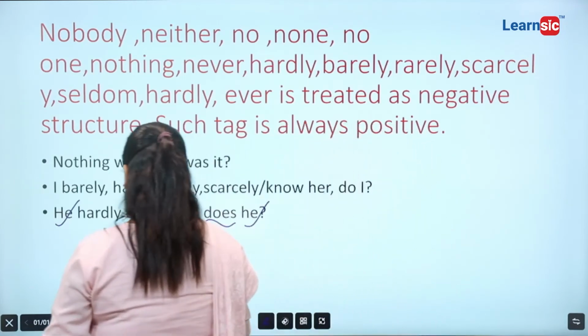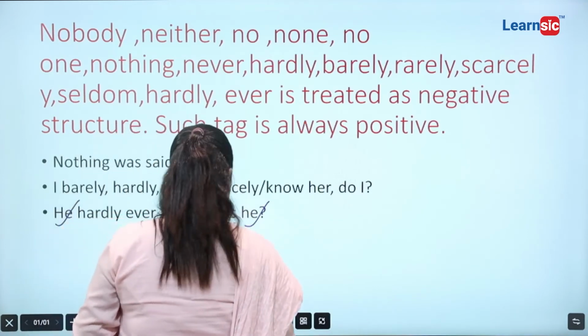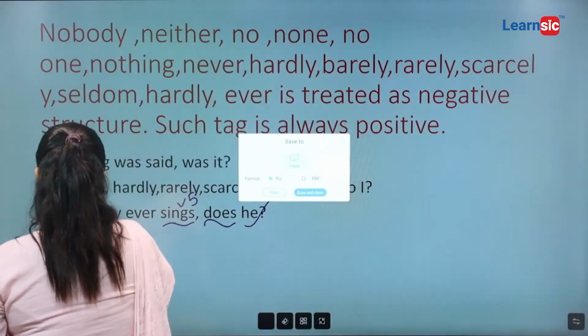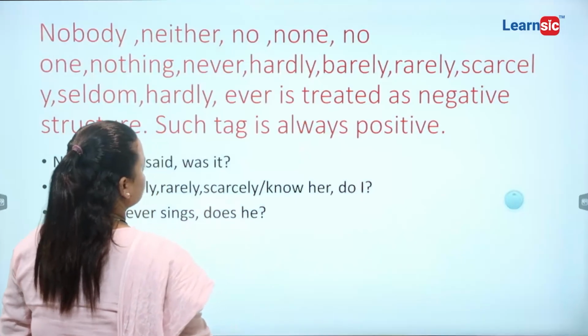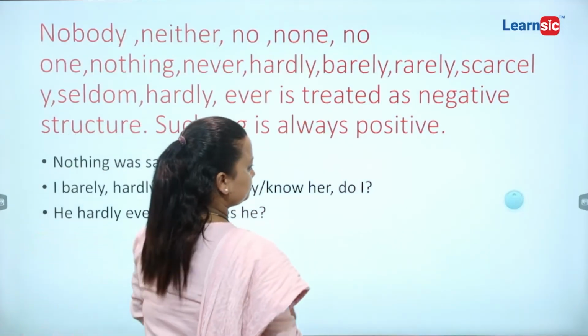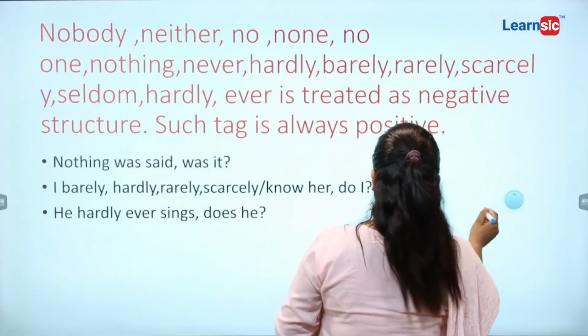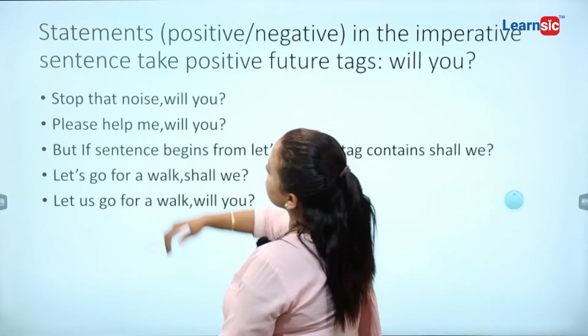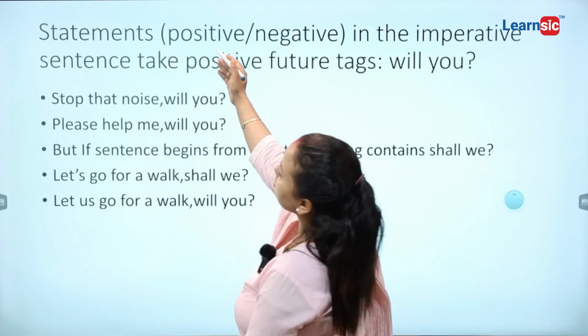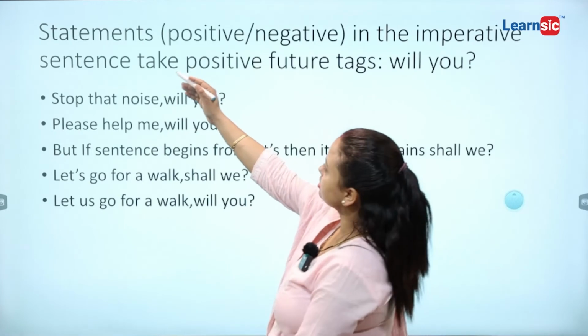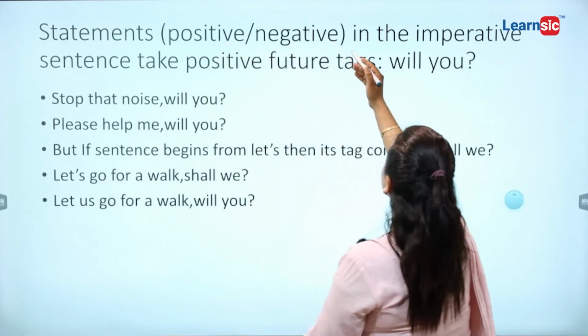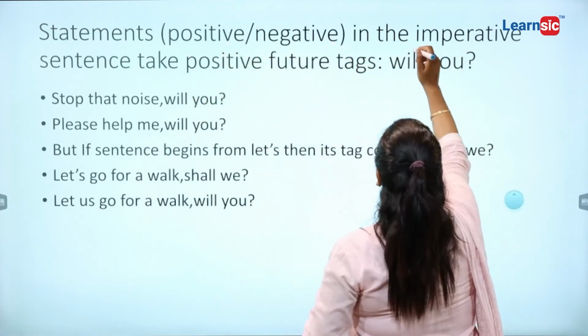Now let's do the other. Statements either positive or negative in the imperative.